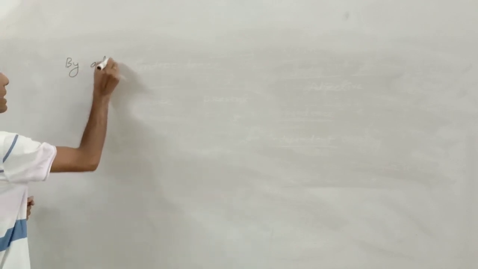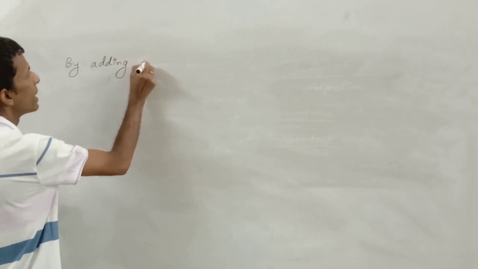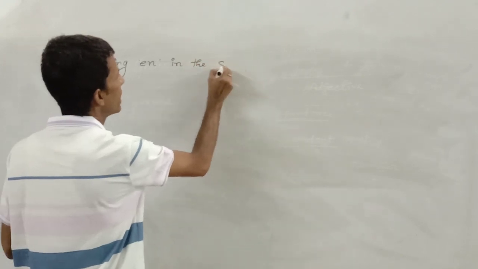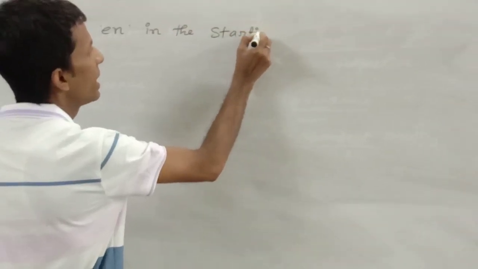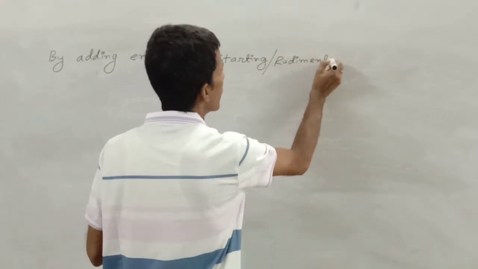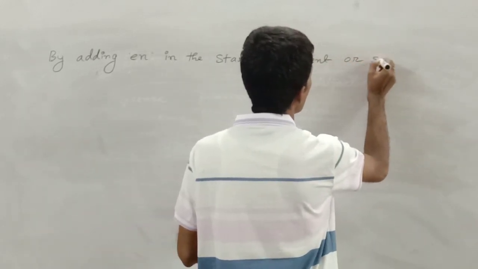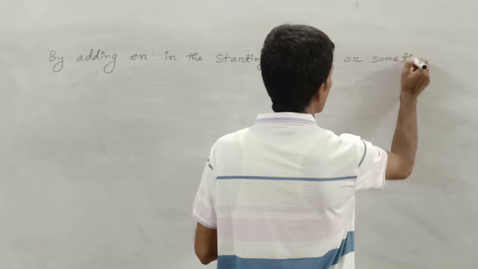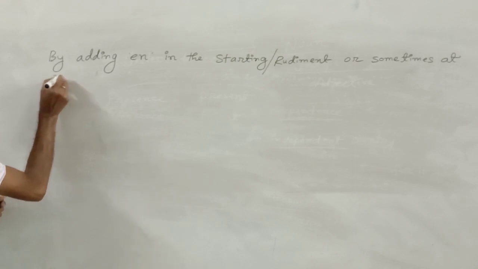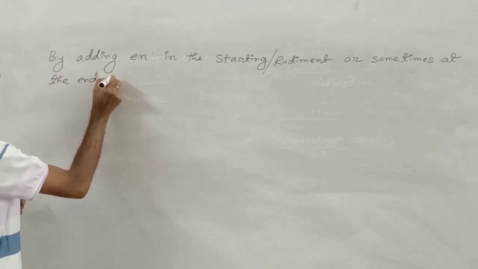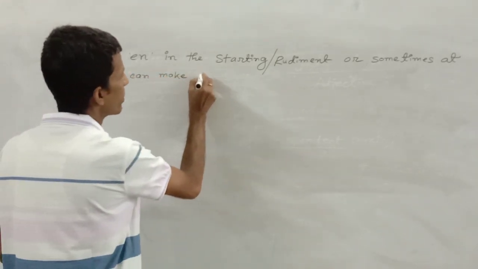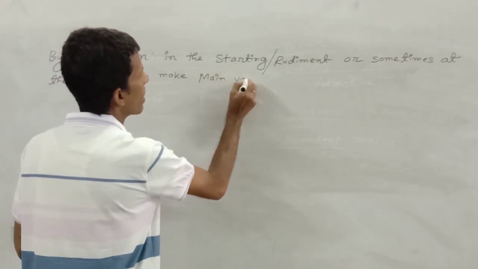By adding en in the starting or rudiment, or sometimes at the end, we can make a main verb.